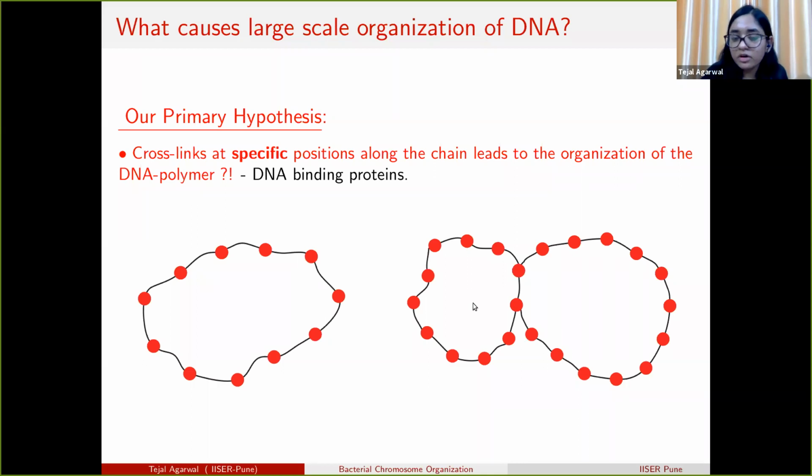But suppose the DNA binding protein binds these two segments together. Then we see an eight-shape like structure, and because of this binding, the monomers which are closer to the binding also have a high probability to come closer. So what we do is add some cross-links and see how the organization is achieved.